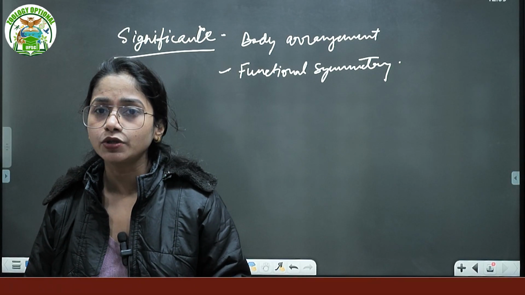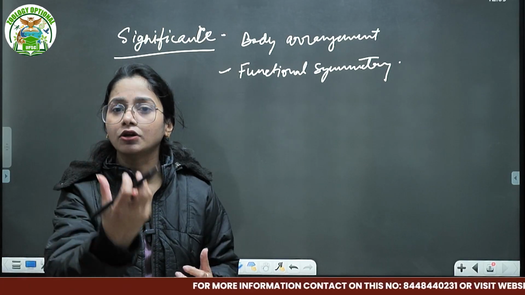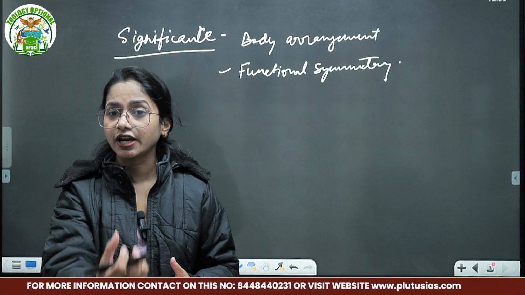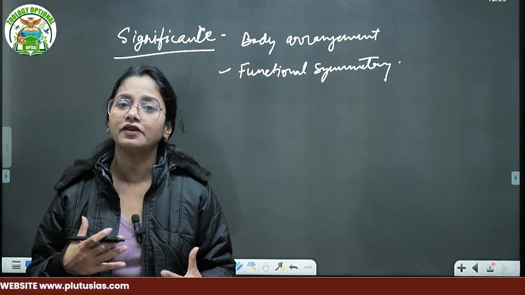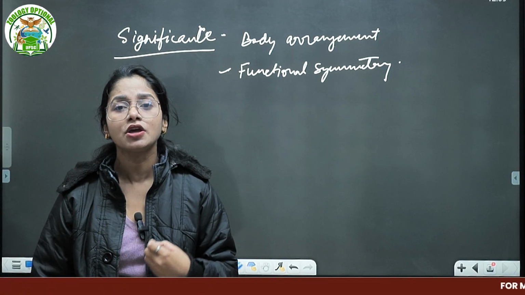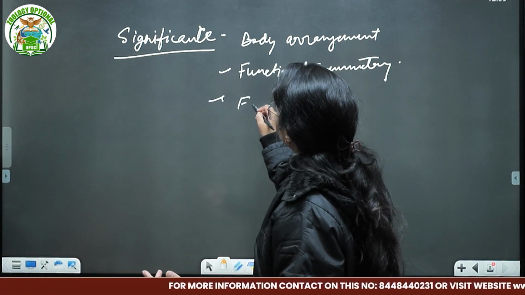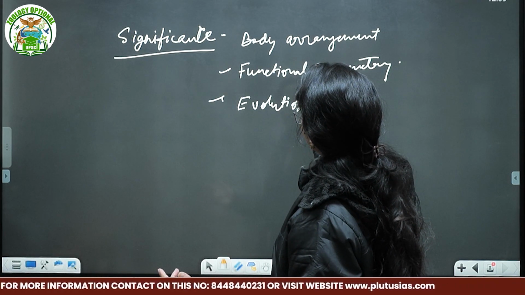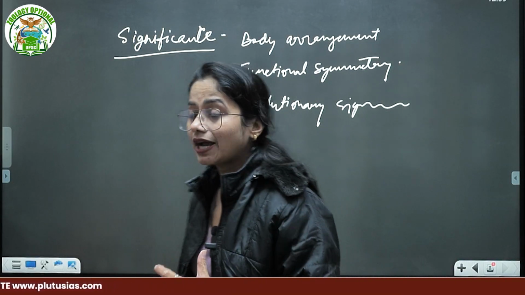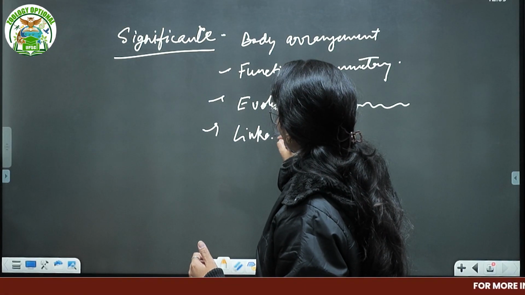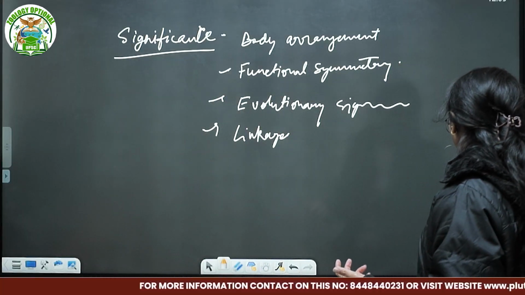Will you say that human is the most adapted, most developed organism? No, it has its own dependence. Like, we have binocular vision, right? We can see in a particular direction, we can hear the voice from this side also, from that side also. The functional anatomy and the physiological behavior is one of the very important significances for the critical level of development of the organism's body. Another thing, it also shows the evolutionary arrangement and significance. What else? It is showing the linkage of evolutionary and ecological development. So that is something you can write by yourself.